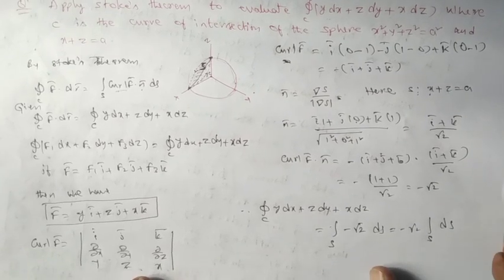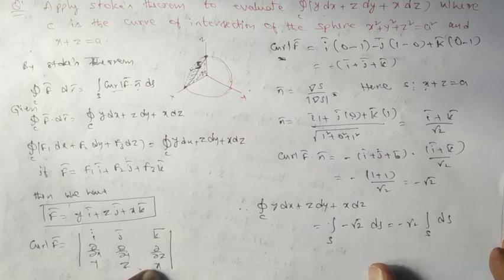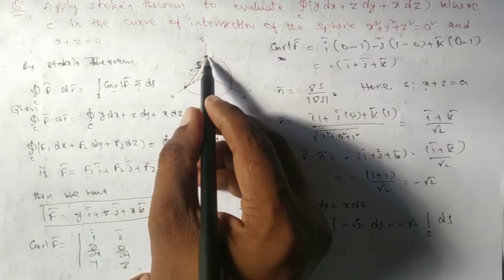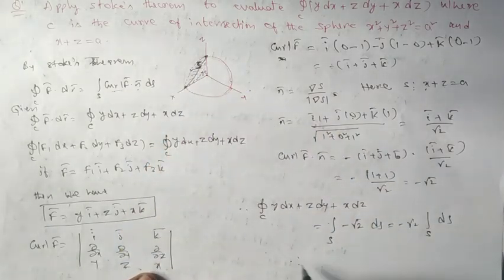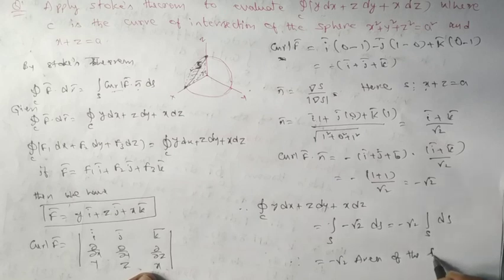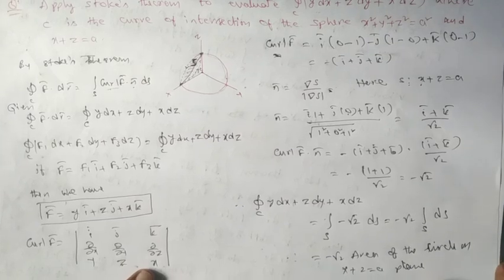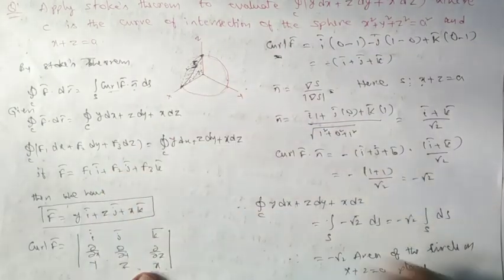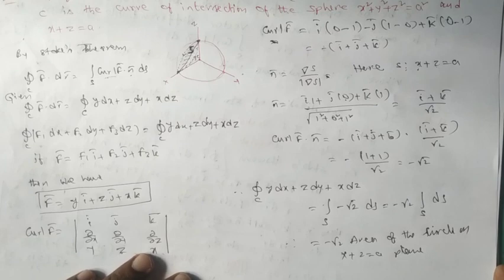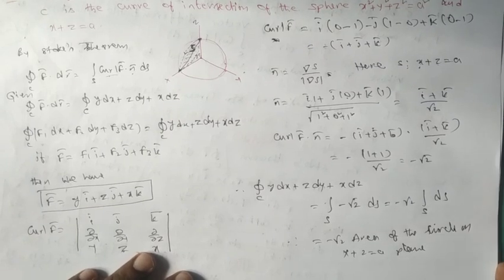But s is nothing but the surface area. So what is the surface here? It is a circle. Therefore this is equal to minus root 2 times area of the circle on the plane x plus z equal to a. Now the logic is that we need to find out the area of the circle. The area of the circle is obtained only when you know the radius of the circle.